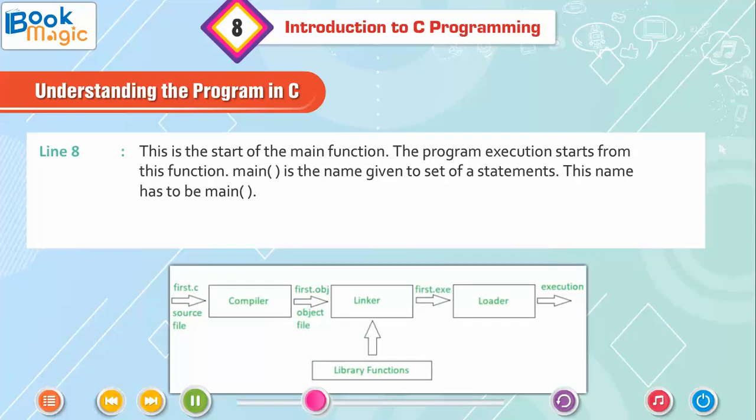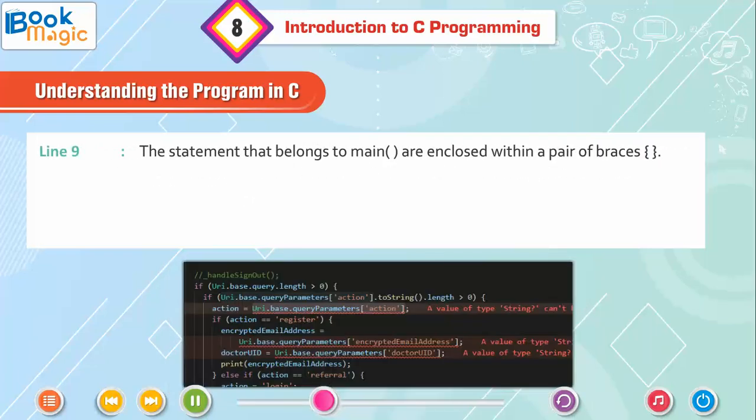Line 8. This is the start of the main function. The program execution starts from this function. main() is the name given to a set of statements. This name has to be main(). Line 9. The statements that belong to main() are enclosed within a pair of braces.